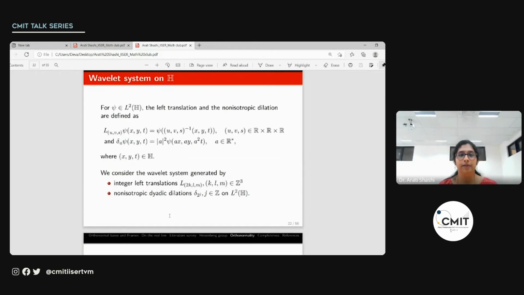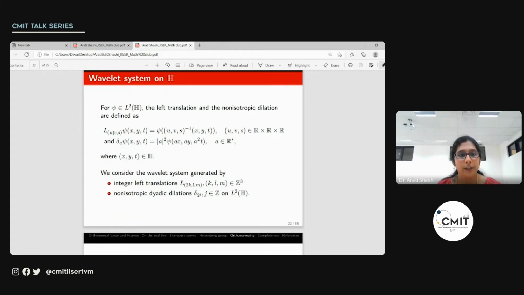So now that we've understood what the Heisenberg group is, in order to talk about the wavelet system we need to understand the translation and the dilation. What we consider here are the left translations and the non-isotropic dilations. Why do we say left translation? Because we are talking about a non-abelian group. So we fix that here.